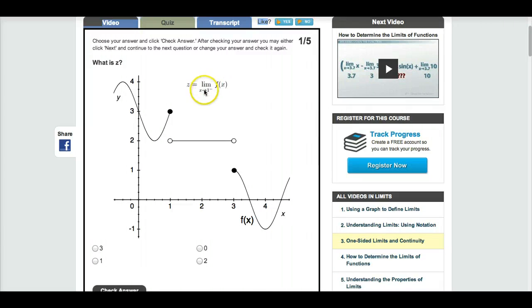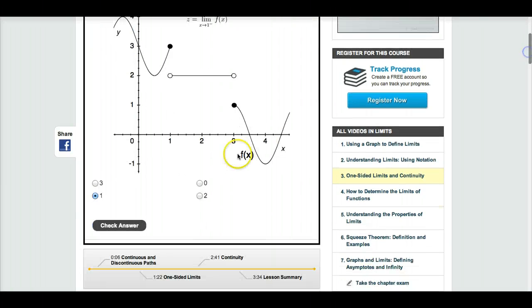It says the limit as x approaches 1 from the left-hand side. Okay, so here's 1. If I'm going on this function, I'm coming from the left-hand side. I think the limit should be 3 because that looks like the height that the function intends to reach at 1 coming from the left side. So I'm going to hit 1 there and check my answer. Incorrect. Oh, what am I talking about? It looks like it's going to 3. All right, let's try 3. Oh, we know how to figure out what a limit is. It goes to 3.